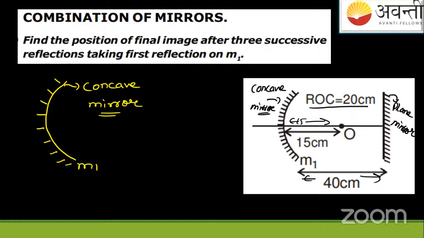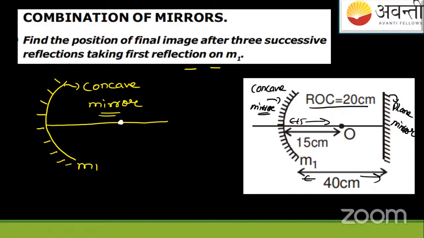This is M1, the concave mirror. The question gives us a hint that we have to take the first reflection from M1, meaning the concave mirror. Here, if we see the principal axis, this is the principal axis.